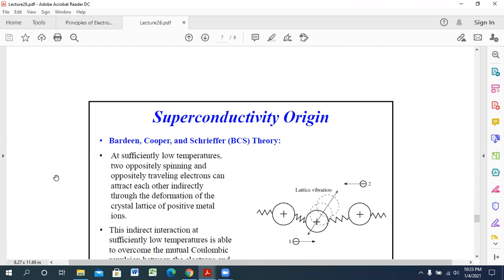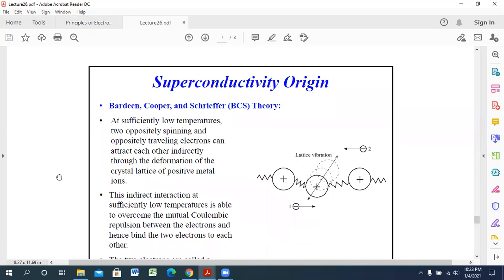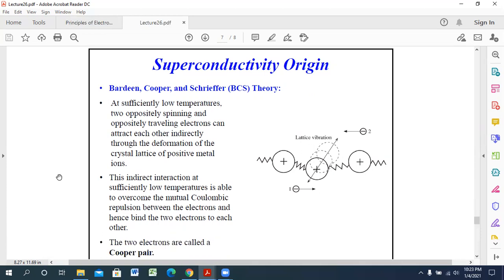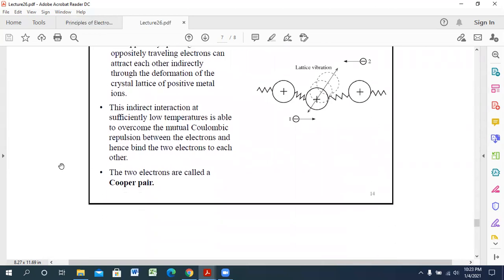At low temperature, two oppositely spinning and oppositely traveling electrons can attract each other indirectly through the deformations of the crystal lattice of the positive metal ions. These indirect interactions at sufficiently low temperature are able to overcome the mutual Coulombic repulsions between the electrons and hence bind the two electrons to each other. These two electrons are called a Cooper pair. So this one is named after Cooper's name.